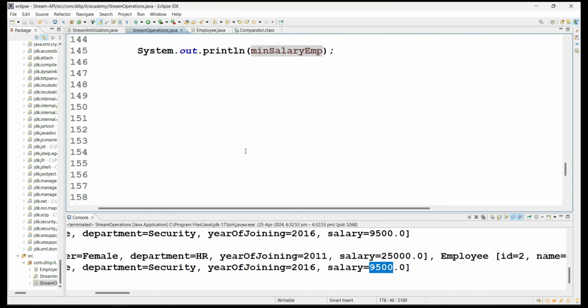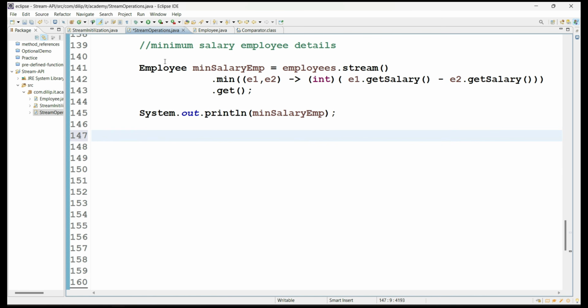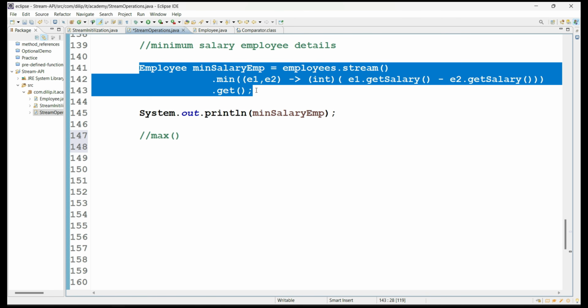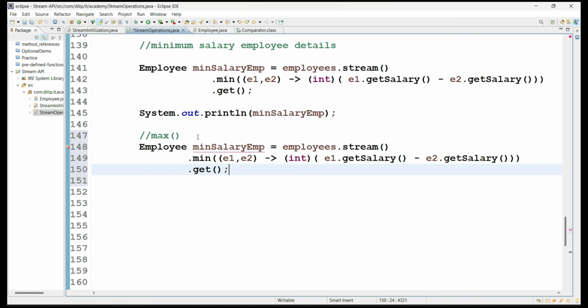So now let's move to another method. Similar to the min method, we have a method called max also. So if you want to find the max value from the stream elements, we can use the max method. It is completely similar to min, but opposite in functionality. We are going to get the maximum value out of all the stream elements. Okay, max salary employee, I'm just applying the max method. Here it is. So the functionality is the same, guys. Internally it will compare employee 1 salary and employee 2 salary.